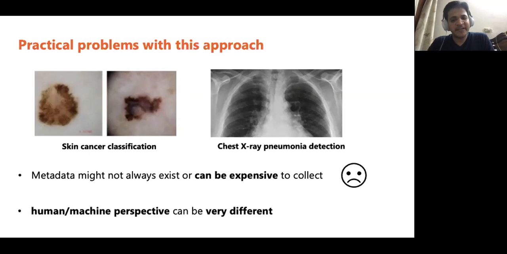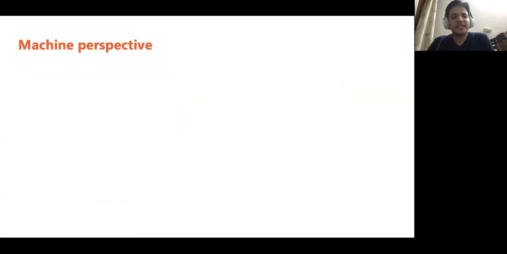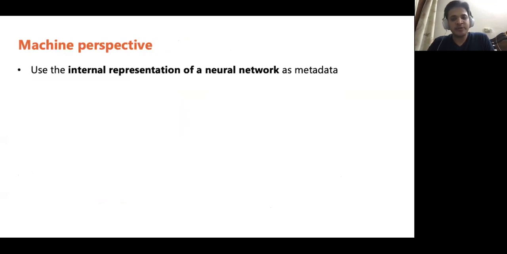Moreover, even if we were to do a very extensive collection of metadata, it may not cover all the features that a machine is paying attention to simply because the human and machine perspective can be very different. Thus, we need a way of explaining failure from the machine point of view. Now, to analyze errors from the machine perspective, we ask ourselves the question: is it possible to use the internal representation of a neural network itself as the metadata?